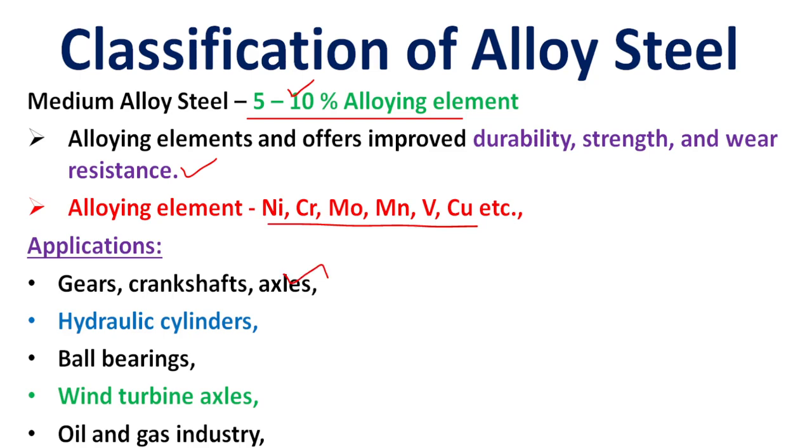The hydraulic liners are mainly for the automobile side. The applications are gears, crankshafts, axles, some connecting rods, hydraulic cylinders in the hydraulic industries, ball bearing manufacturing, wind turbine axles, and the oil and gas industry.